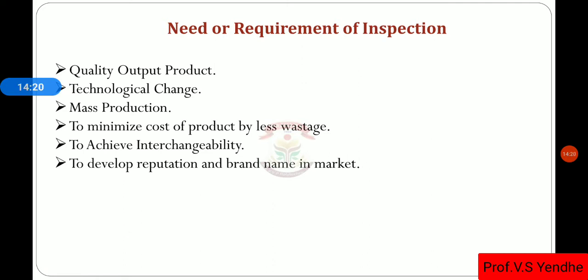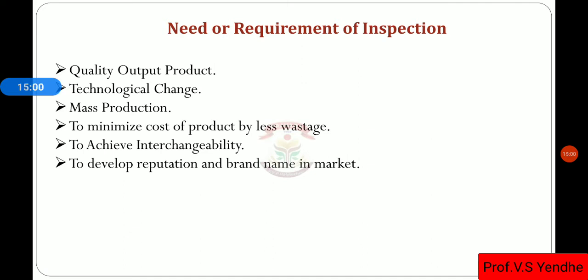Whenever interchanging or replacing any components of a machine or any assembly, at that time, to maintain the proper tolerances, proper inspection methods and techniques are always required. For interchangeability, as we know, there is the requirement of tolerances, so to maintain proper tolerances, the inspection methods and techniques are required. Then, to develop reputation and brand name in the market.